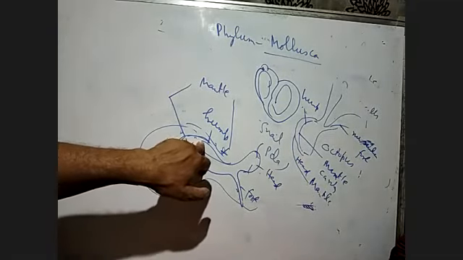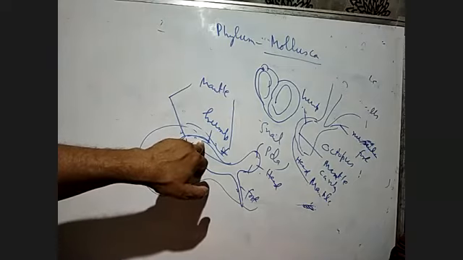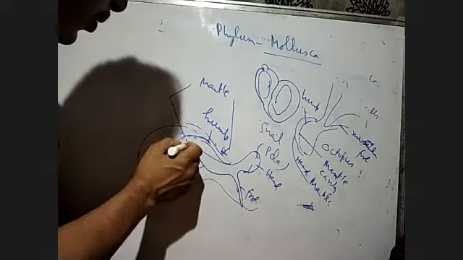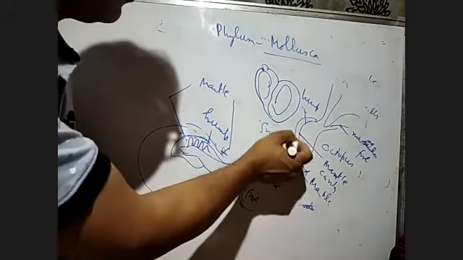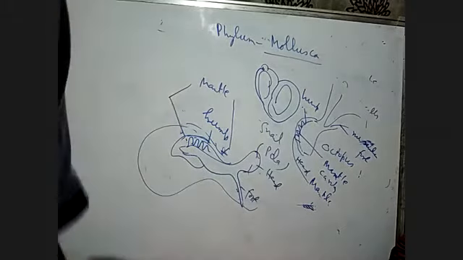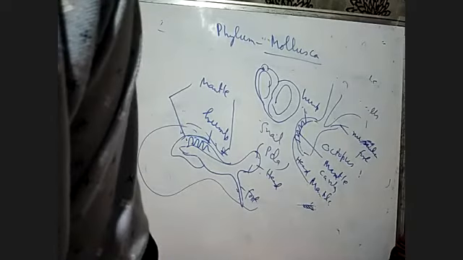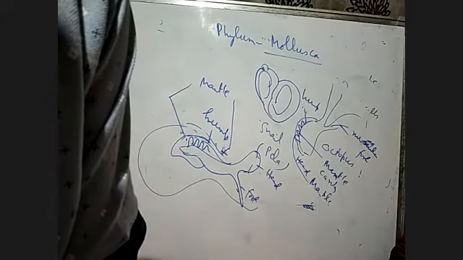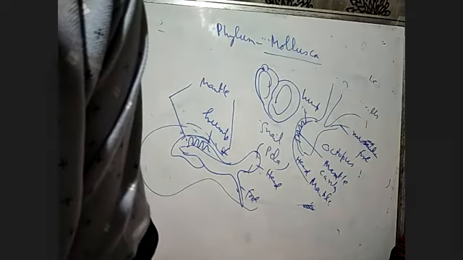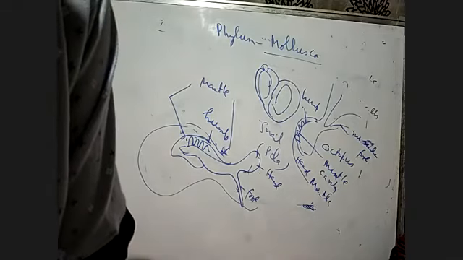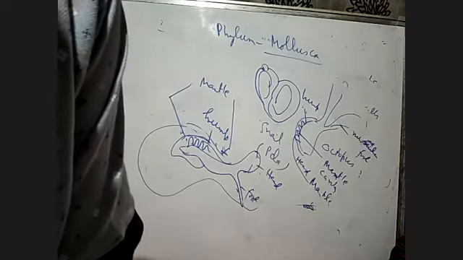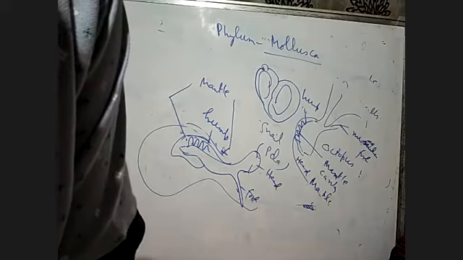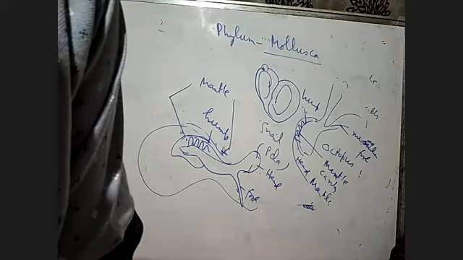So the space between the hump and the mantle is called the mantle cavity, in which the feather-like gills are present. So here we get the gills. Here also we get the gills, and gills help in respiration, the exchange of oxygen and carbon dioxide. They have respiratory and excretory functions. Very important: the gills in the mollusca have two types of function. They have respiratory function also, and excretory function also.